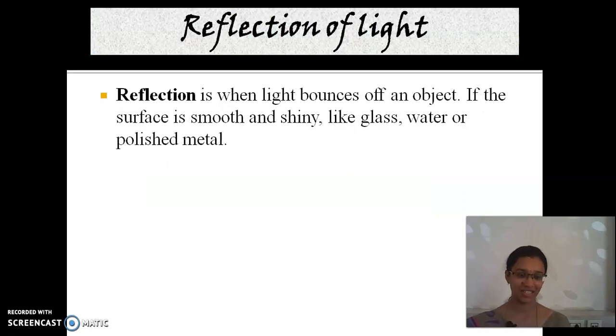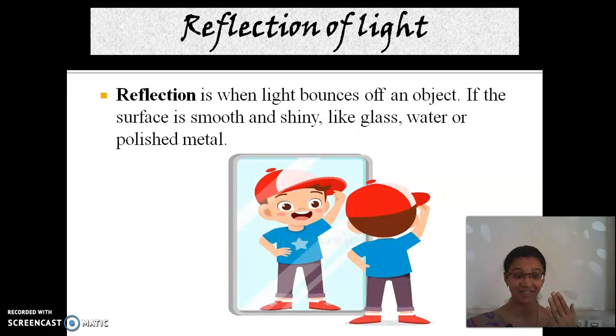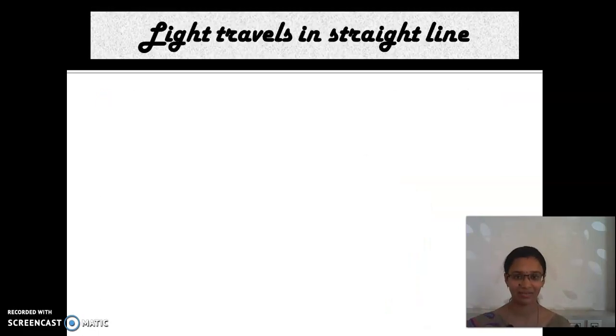And then reflection of light. One important property of light is reflection of light. Children, look at here. Reflection is when light bounces off an object. I told you already, right? It bounces off an object. If it is smooth and shiny, we are able to see a reflection, in water also. Yes or no? Look at here. What is reflection? We are seeing our face in the mirror. This is an important property of light, reflection of light.